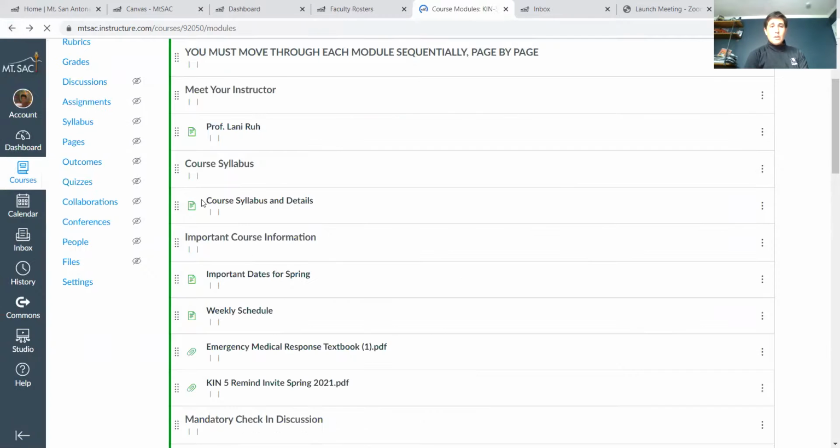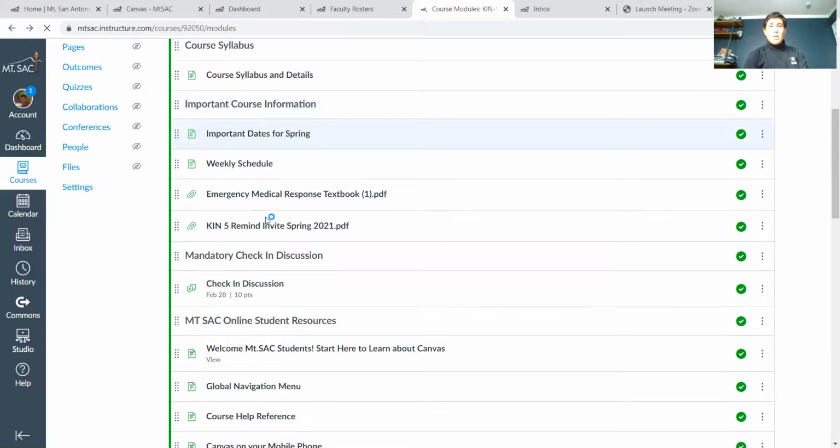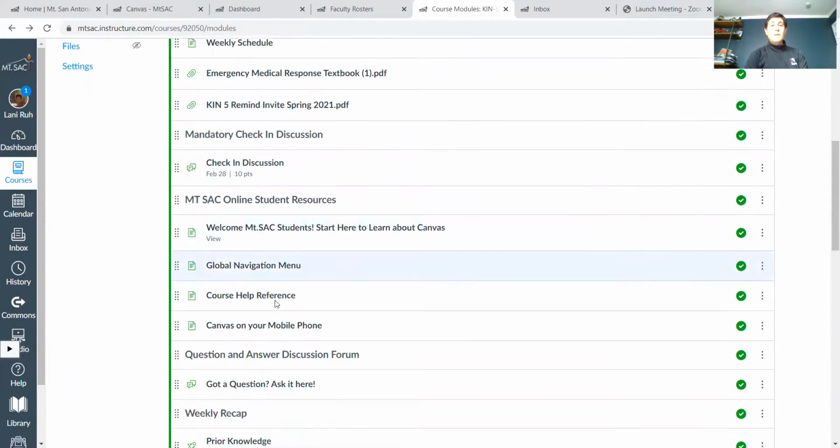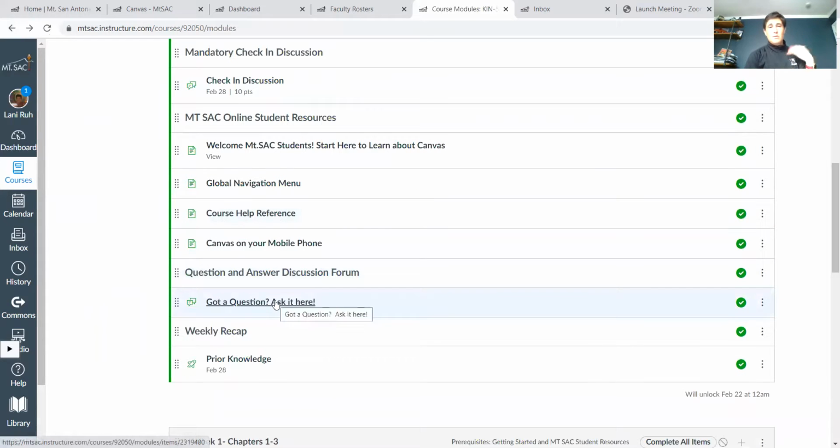Okay, let's go back here. Okay, so there's a Remind app. You have a mandatory check-in discussion, which I spoke about already. So again, that's going to be due by Wednesday, the 24th. Two responses to classmates will be due by Sunday. Okay, and then there's some information about Canvas. So again, just go through one by one. If you have any questions during the semester, you can ask it there.